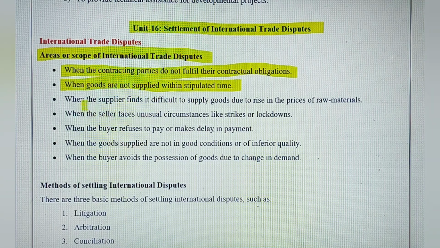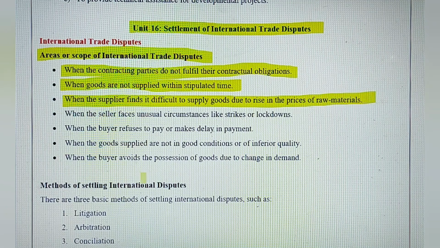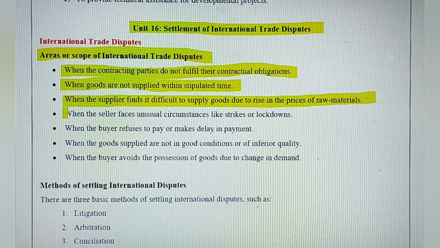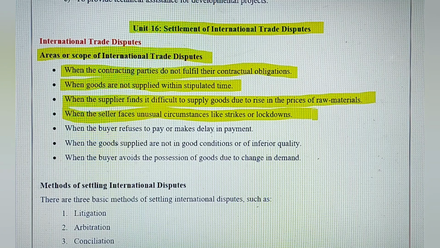That is understood. Then when the supplier finds it difficult to supply goods due to a rise in the prices of raw materials. Now in international marketing, the prices of a few raw materials are always fluctuating, so that creates a problem. Then when the seller faces unusual circumstances like strikes or lockdowns in their countries, so they are unable to send the goods. Then when the buyer refuses to pay or make the payment.